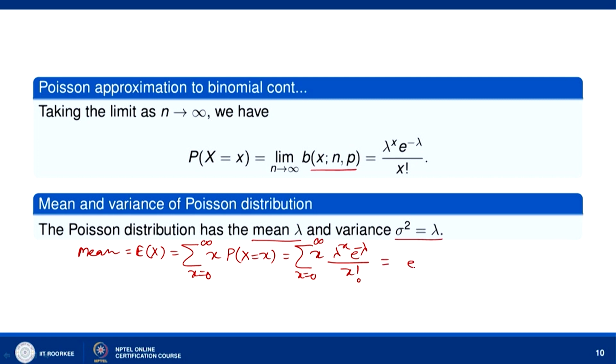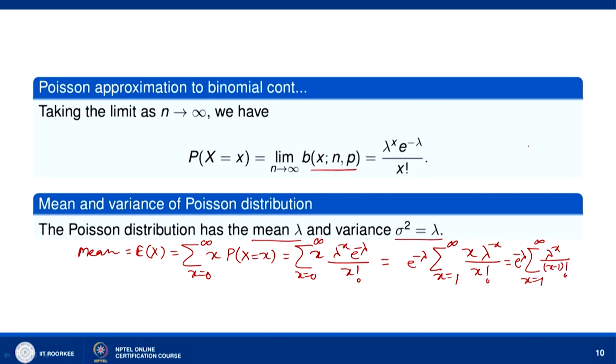e to the power minus lambda we can write outside, because it is independent of x, and then here the first term becomes 0 because when x is 0, this first term gives us 0. So, x varies from 1 to infinity, x into lambda to the power x divided by x factorial, and this x I can cancel with one x in the x factorial, and I get e to the power minus lambda sigma x equal to 1 to infinity lambda to the power x divided by x minus 1 factorial.